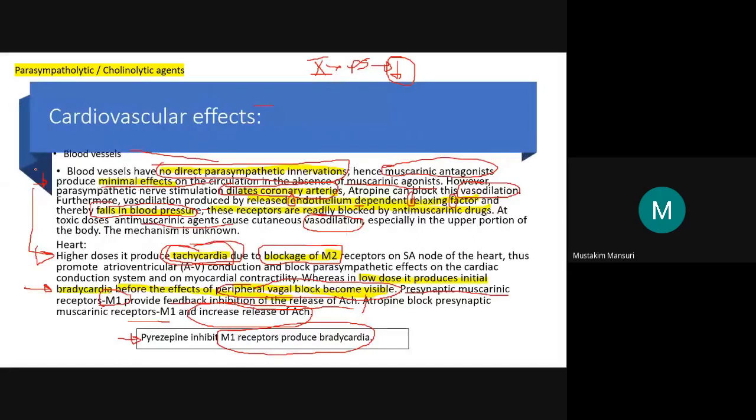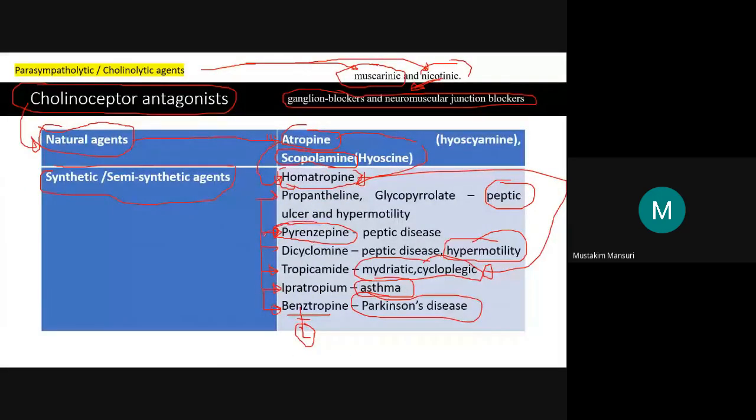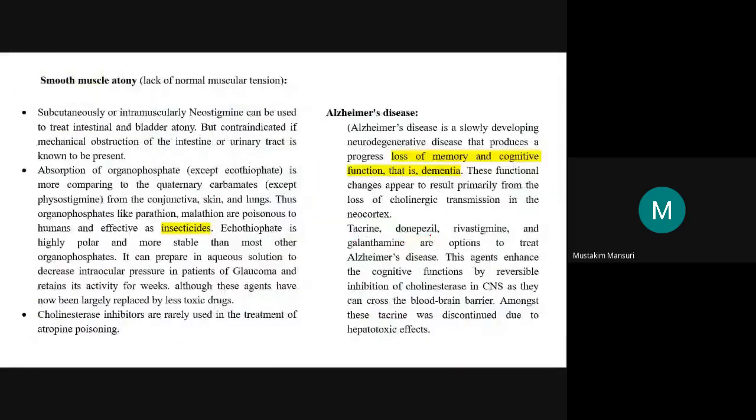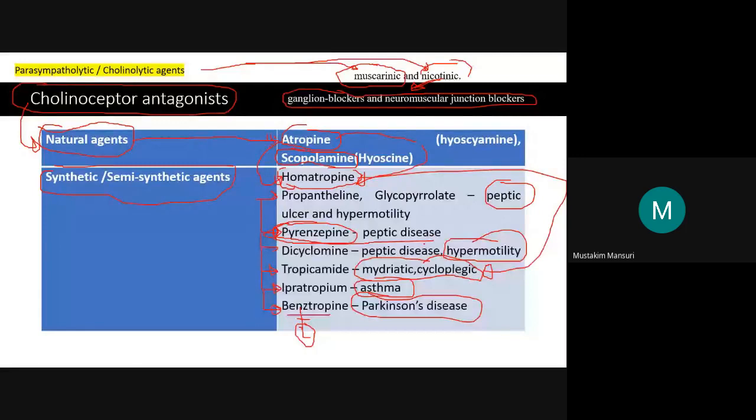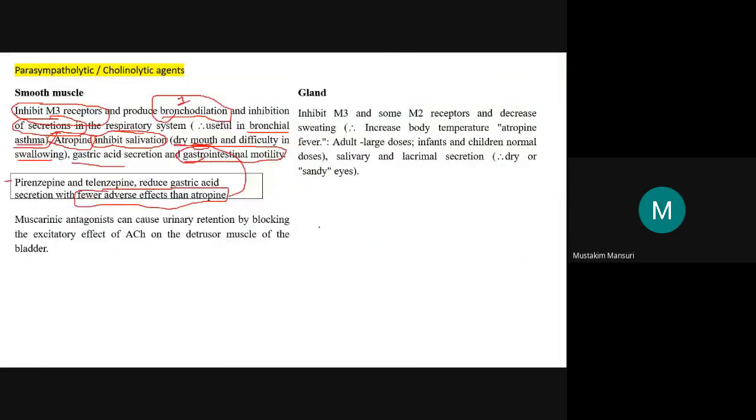Pirenzepine is a selective M1 receptor antagonist, and it is useful in the treatment of peptic ulcer because it produces an inhibitory effect on the secretion. That is why we use this in the treatment of ulcer.